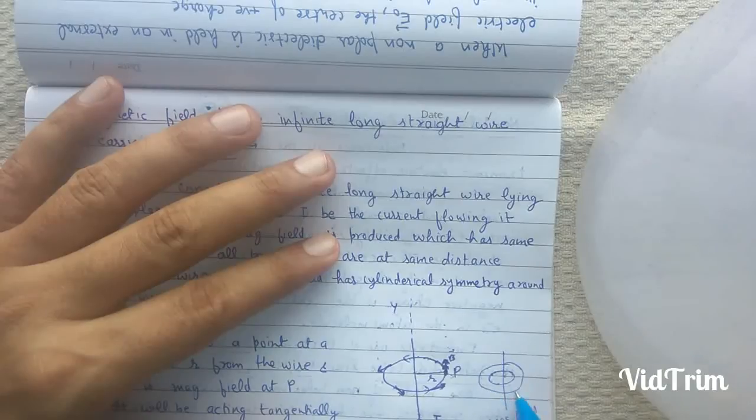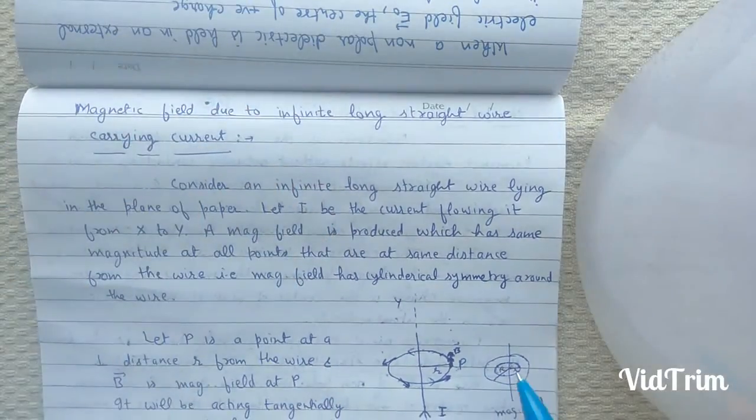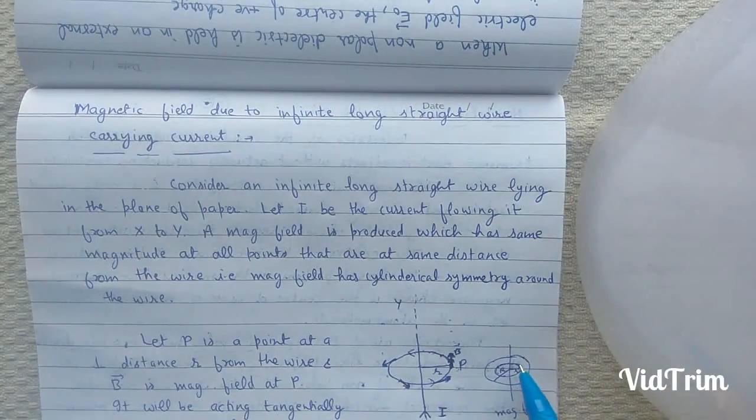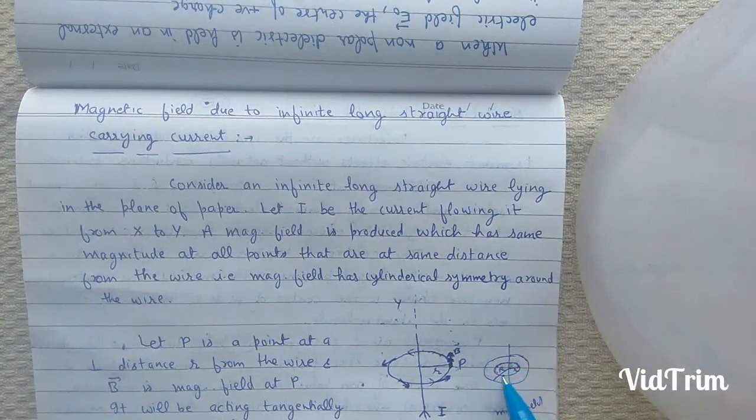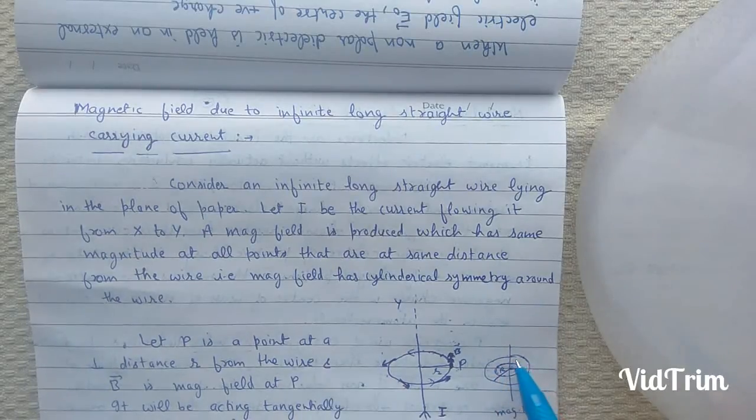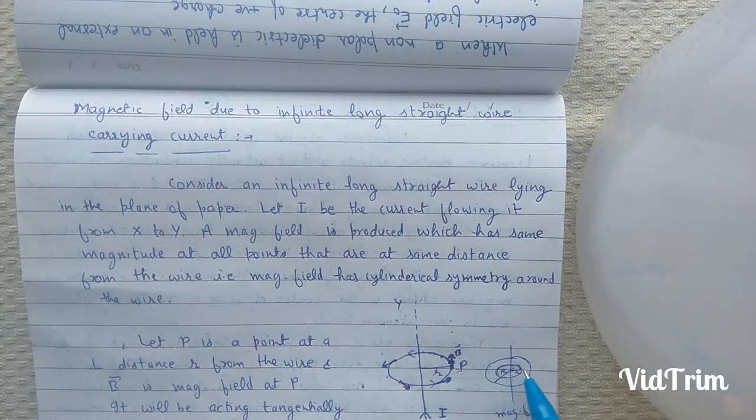At all the points on this other circle, magnetic field is same, but magnetic field at this circle is different from magnetic field at the first circle because here in the second case the r is different. Therefore, magnetic field has constant magnitude at all the points on a circle, and the lines of constant magnitude of magnetic field form concentric circles.